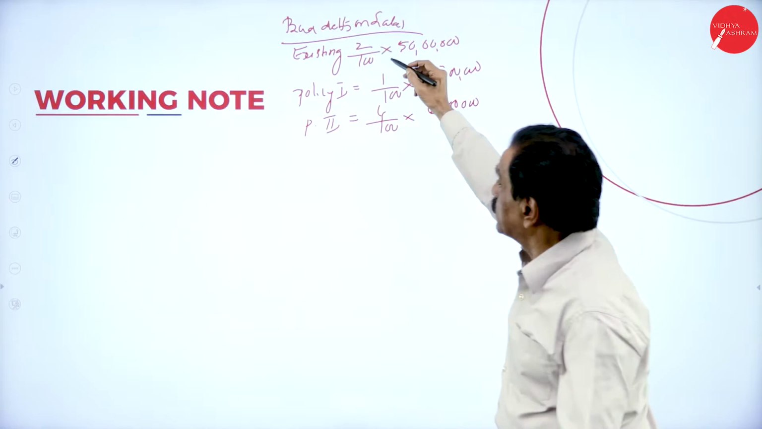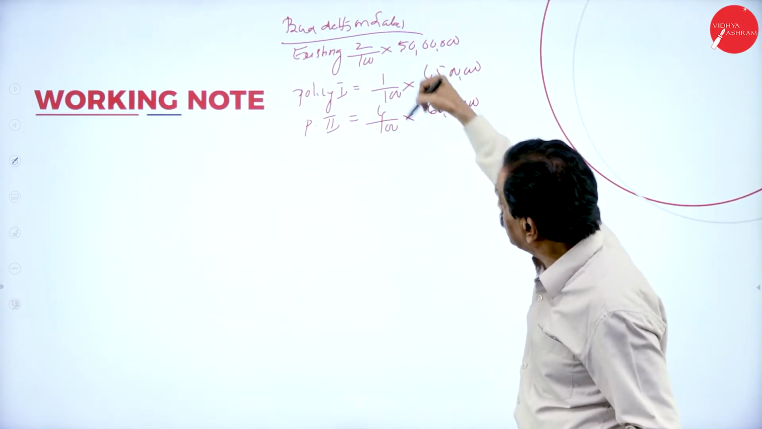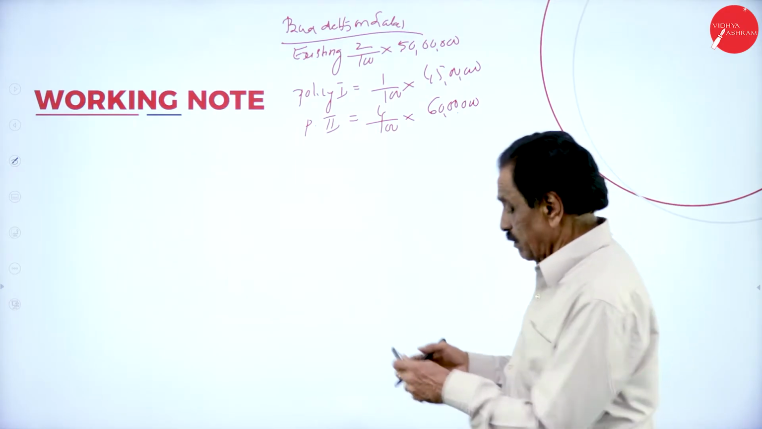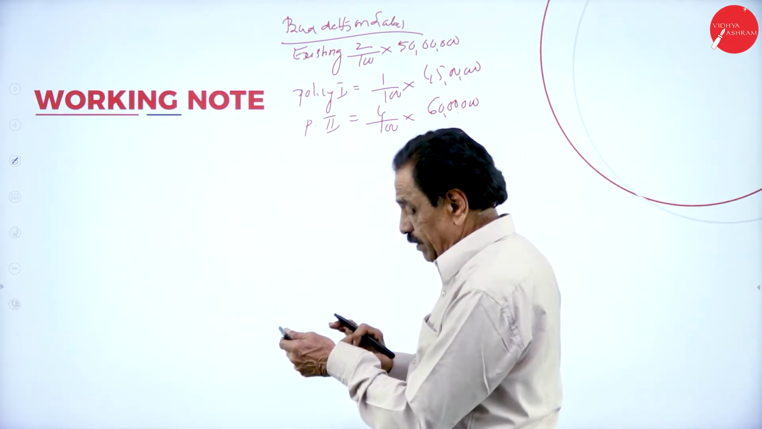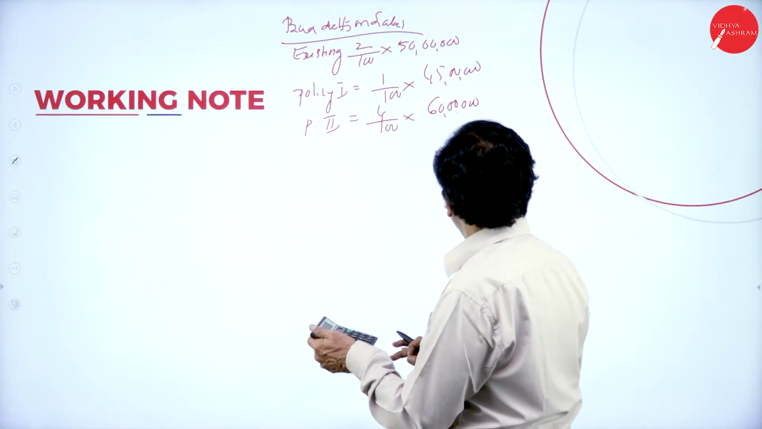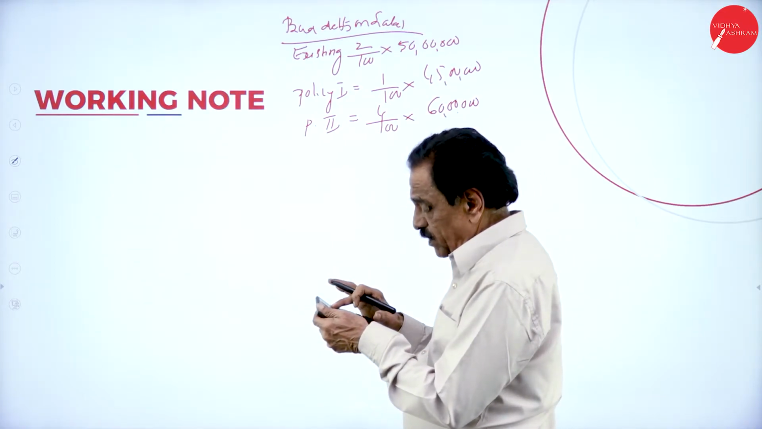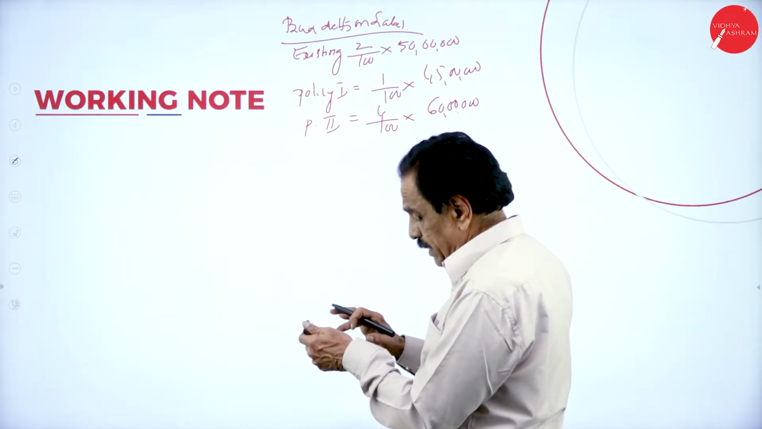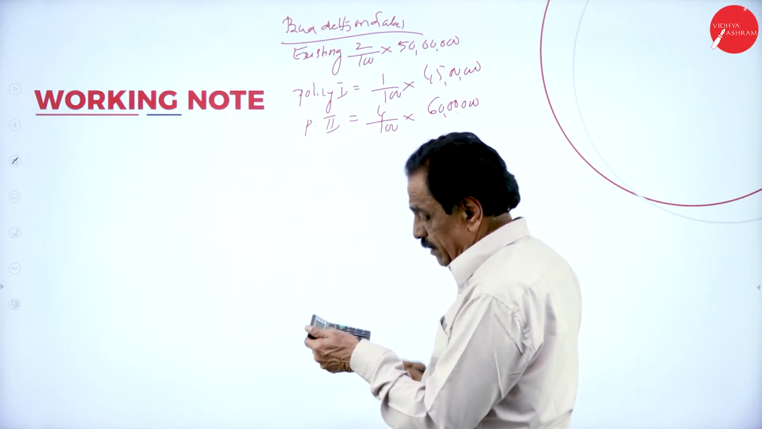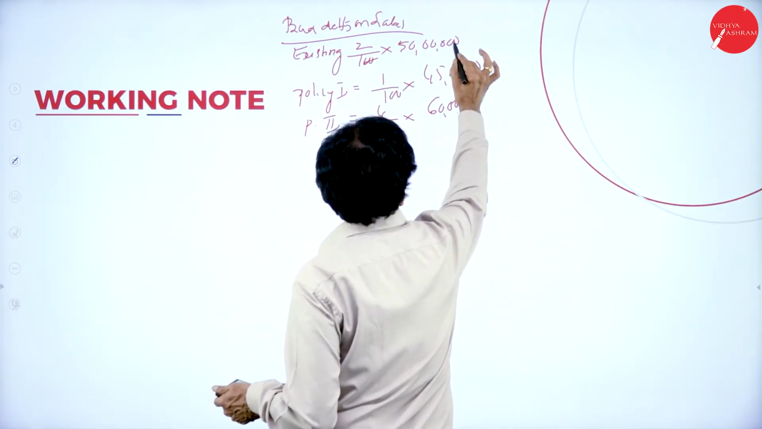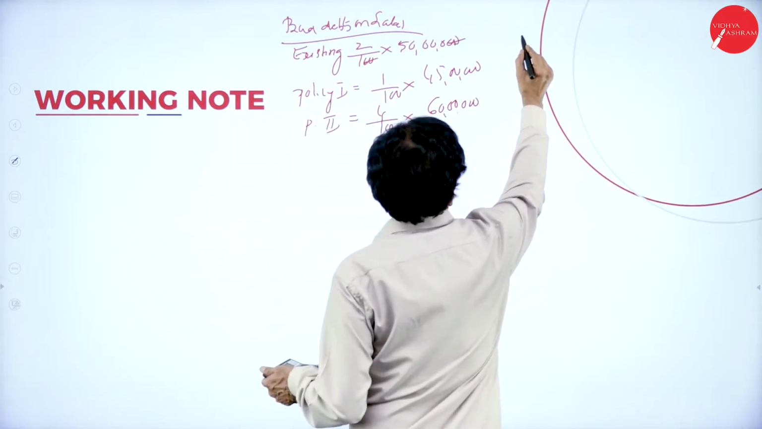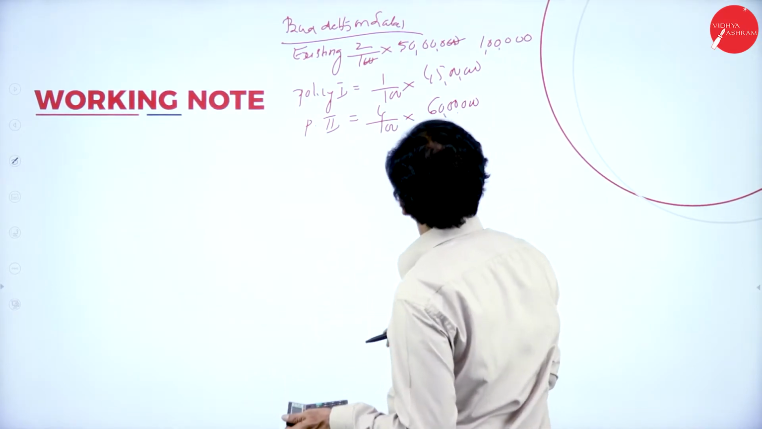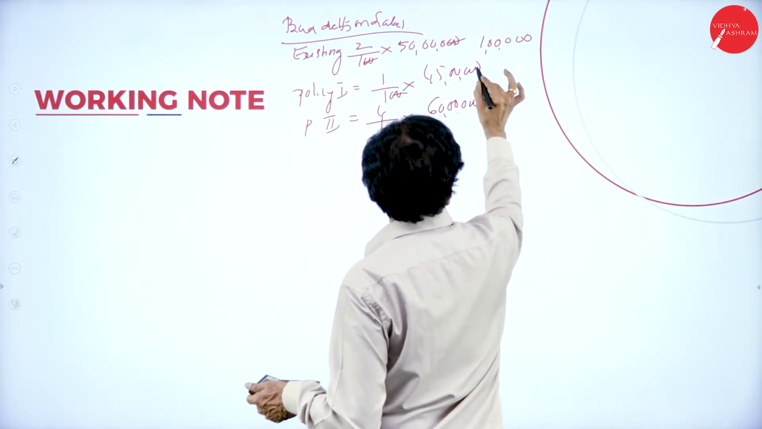So he said present existing is 2%, decrease by 1%, increase by 2%. So 2 by 100 of 50 lakh: 50 followed by zeros, into 2 divided by 100. Zeros cancelled out. 1 lakh. Zeros cancelled out.